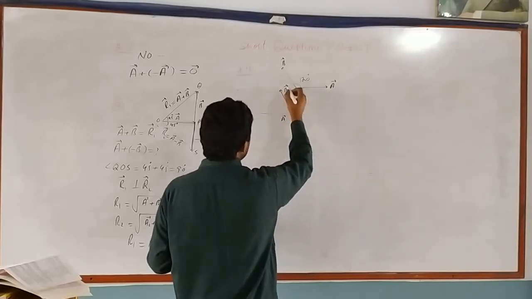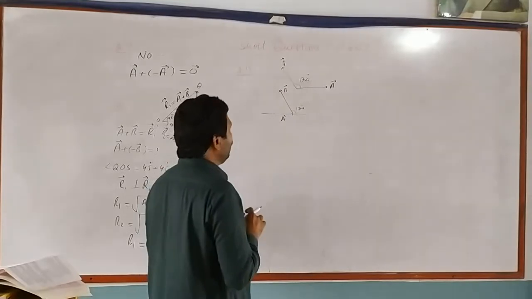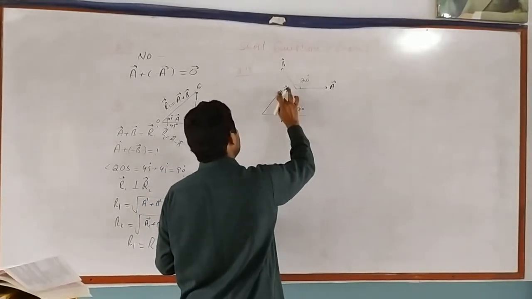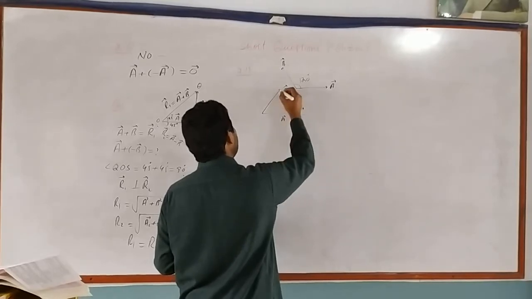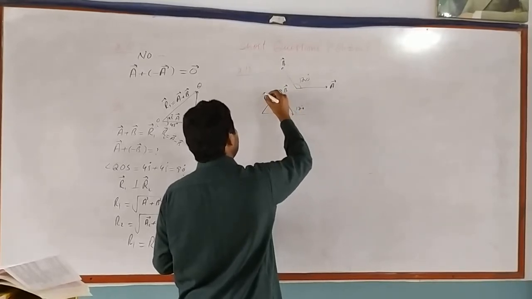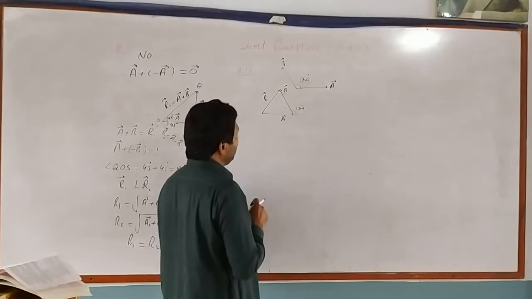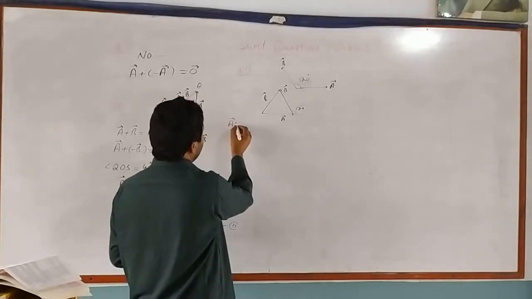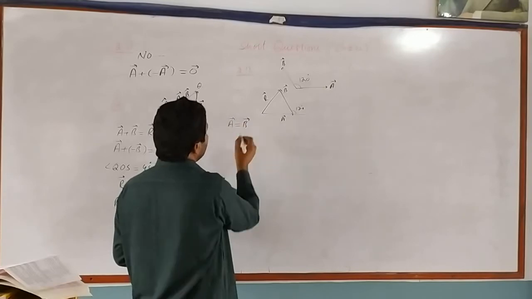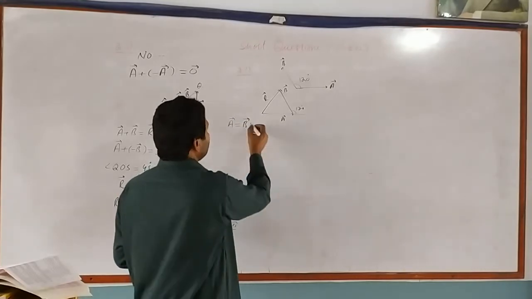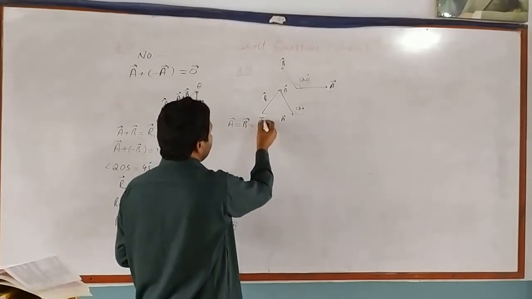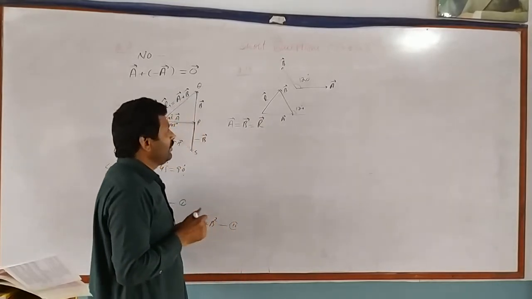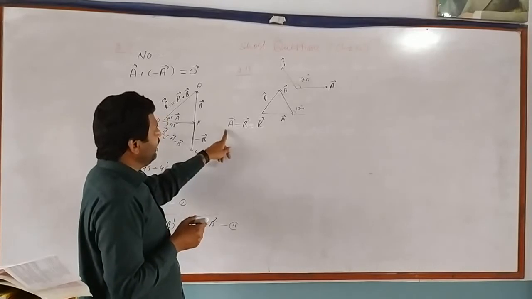We have combined these two vectors by the head to tail rule. Their resultant will be found by joining the tail of the first vector to the head of vector B. The resultant is vector R. It is clear from this figure that vector A and vector B, which are equal vectors as given, and their resultant vector R is also equal in magnitude to vector A and vector B.